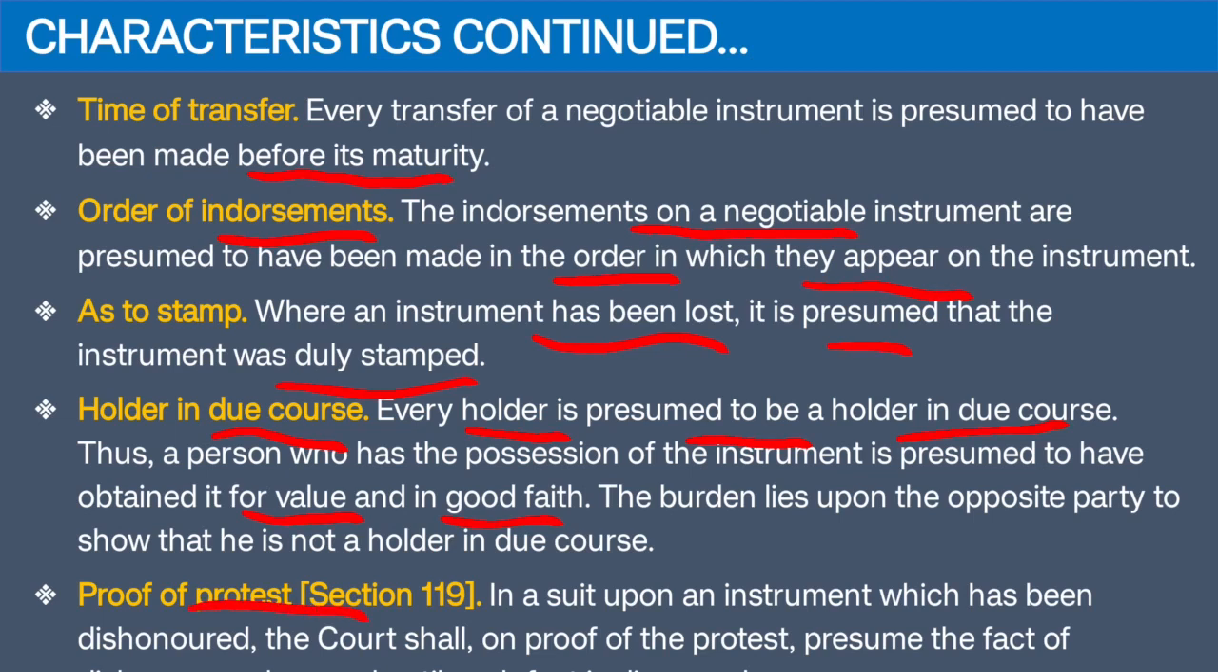So what is a protest? Whenever any negotiable instrument is dishonored, you have to take a written certificate from the notary public, where you will specify what were the facts of the case. So whenever a protest is presented in the court of law, court presumes that yes, any instrument for which the protest has come, instrument was dishonored and the facts that have been written in the protest are correct. So these are certain presumptions which the court will presume.